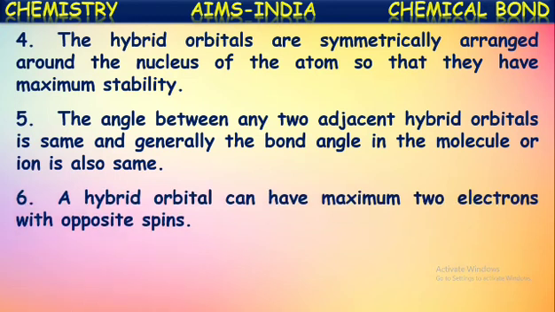A hybrid orbital can have a maximum of 2 electrons with opposite spins. So just like normal orbitals, these hybridized orbitals can also accommodate a maximum of 2 electrons with opposite spins.